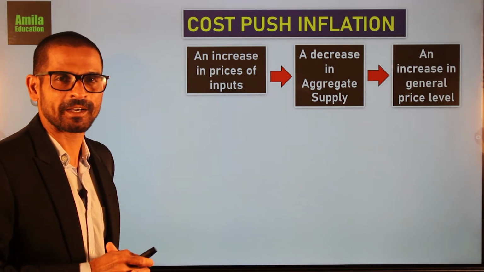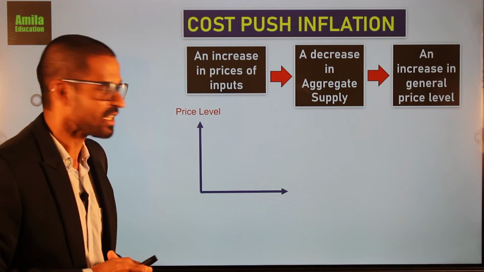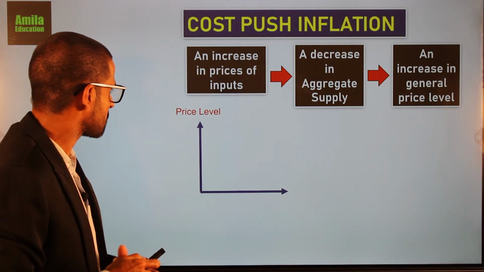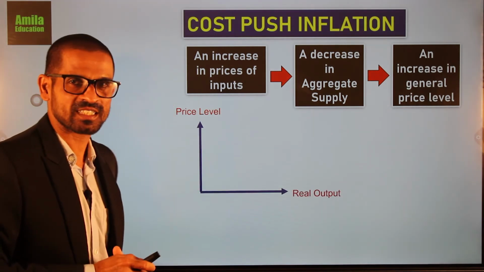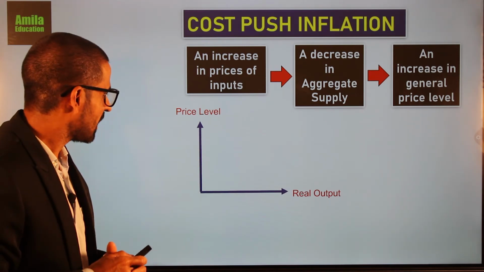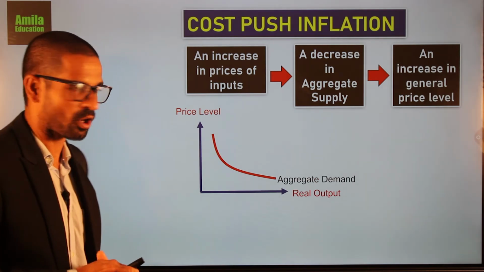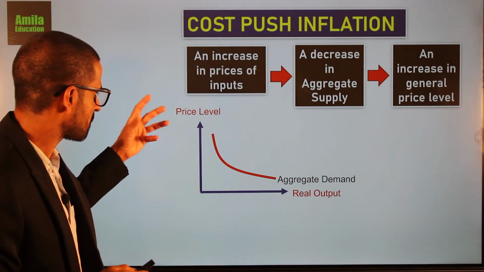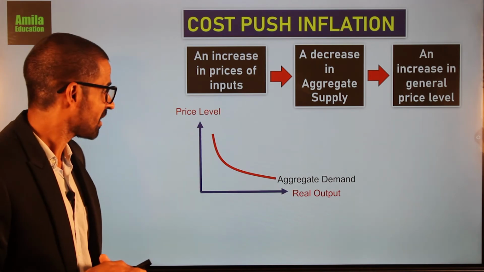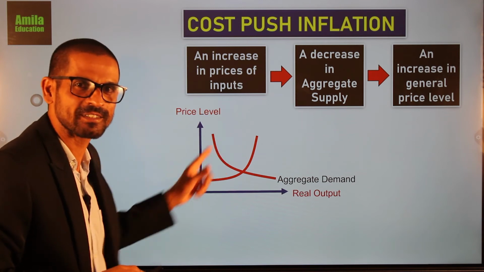Right? Then this also can be explained with the same graph. The vertical axis is price level and the horizontal axis is real output or real GDP, or you can call it income, and the aggregate demand curve is downward sloping, showing the negative relationship between price level and aggregate demand. And here I take the smooth shape of the aggregate supply curve.